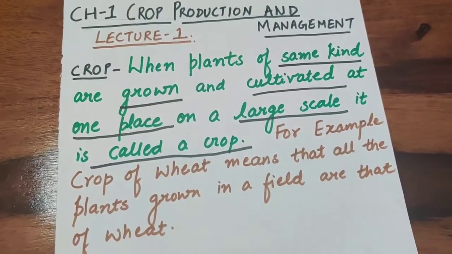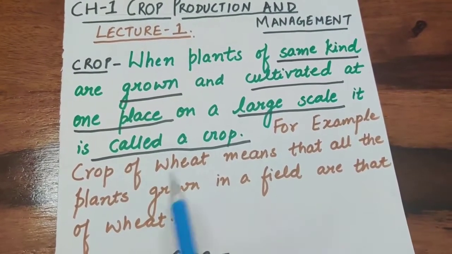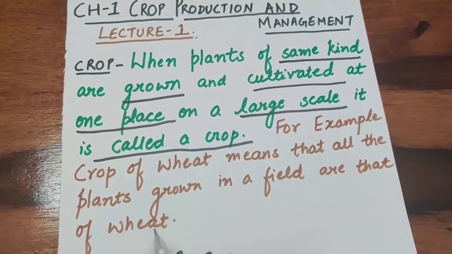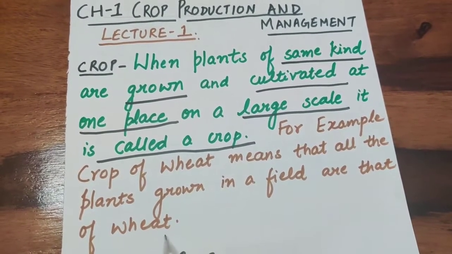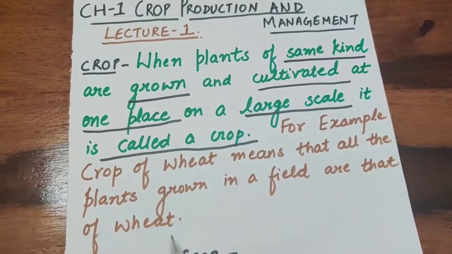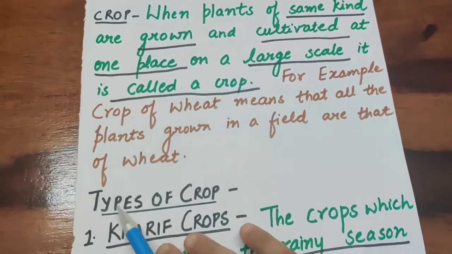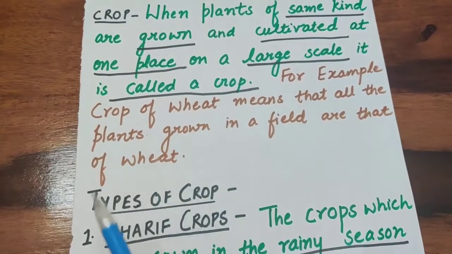For example, a crop of wheat. A wheat crop means that all the plants grown in that field will be particularly wheat only. There will be no mixture of other crops going along with them, they will be only wheat. So when we talk about wheat, that is a crop particularly of wheat.